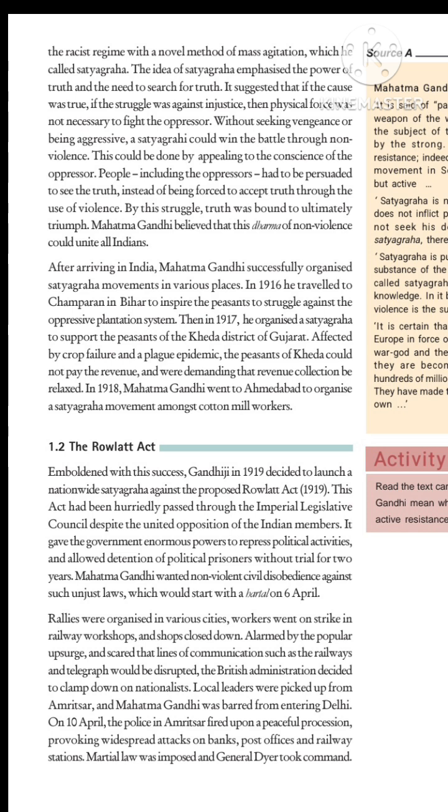And one more, in the same year 1917, in Gujarat, Kheda district, he saw that because of crop failure and plague epidemic, peasants were suffering a lot. But the authorities were pressing them to give the revenue, so they were demanding to please relax the revenue. And also at that time he went to Ahmedabad for the cotton mill workers who were being ill-treated by the owners of the cotton mills and were getting very low wages.